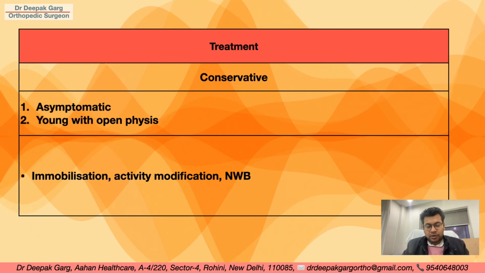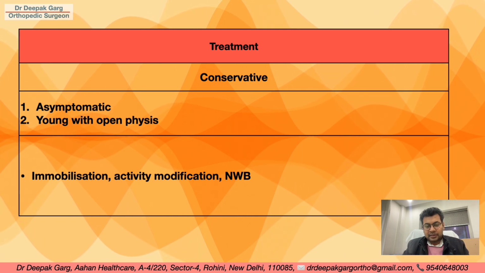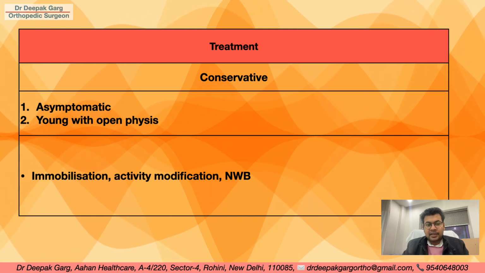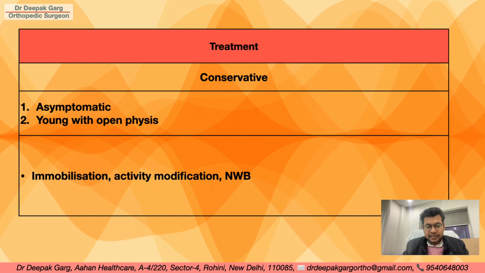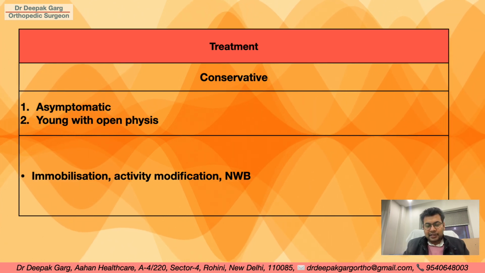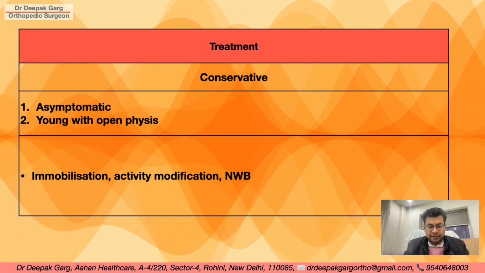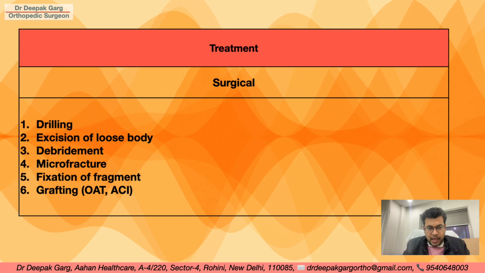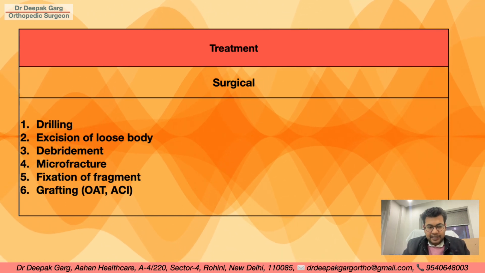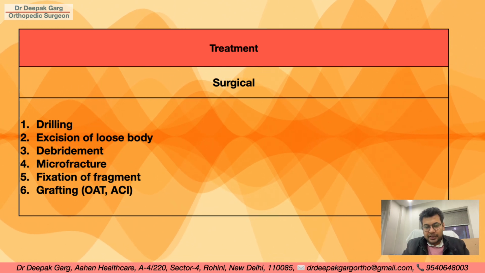Usually conservative treatment is for asymptomatic patients, and for young patients with open physis. This includes immobilization, activity modification, keeping the patient non-weight bearing, and prescribing anti-inflammatory analgesics. For the surgical treatment we have various options. We can go for drilling, or we can go for excision of the loose body.